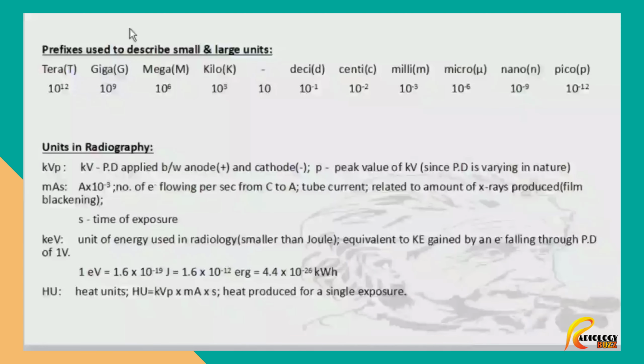Heat units or HU. Heat units is the heat produced for a single exposure in the X-ray tube. HU is kVp into mA into s.